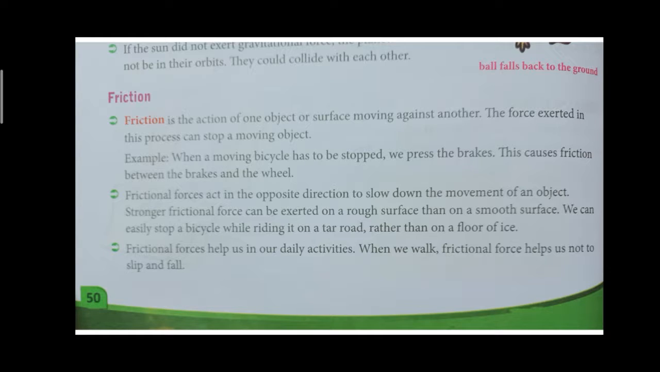We can stop the bicycle easily, right? If you are going on a floor of ice, what will happen? If you put the brake also, you will fall down. Similarly, the bicycle will be moving here and there, right? So that is frictional force. We are using frictional force in our day to day activities, right?